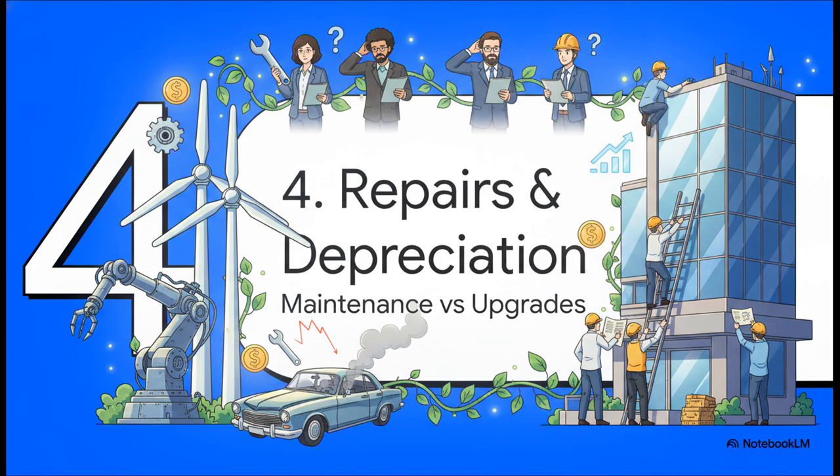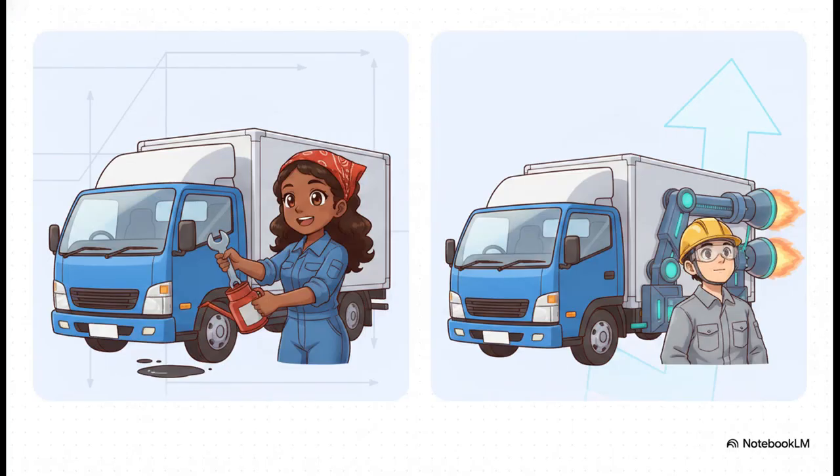Next up, Section 4, Repairs and Depreciation. Here, we distinguish everyday maintenance from actual capitalization. So the crucial point here is understanding the true economic impact of the work being done. Routine repairs, we're talking about changing the oil in a delivery truck or repainting a factory wall, simply maintain the asset's current condition. These costs are expensed immediately to the profit and loss statement.